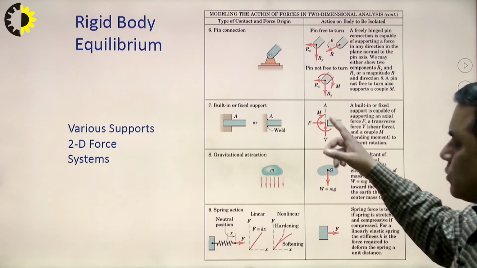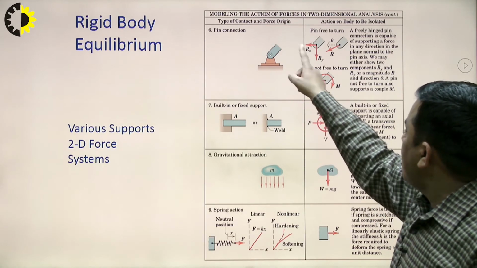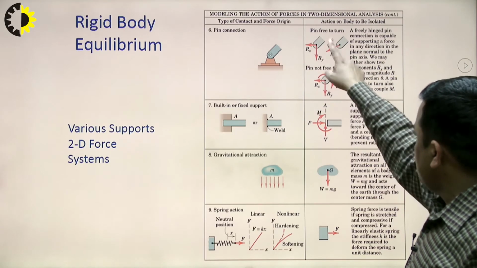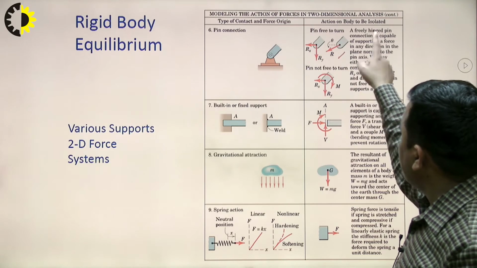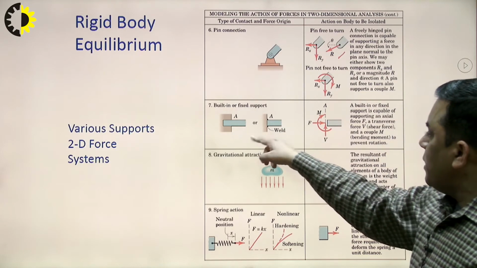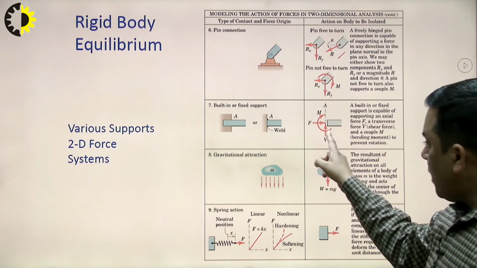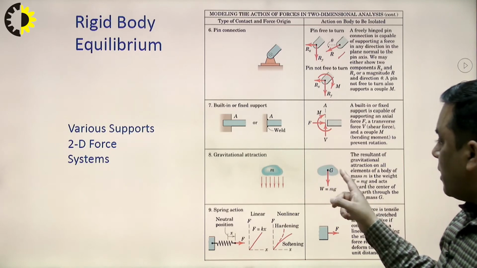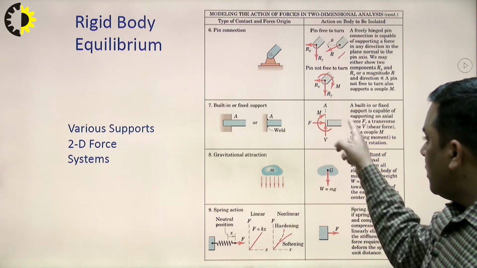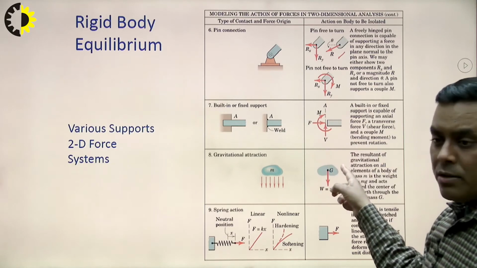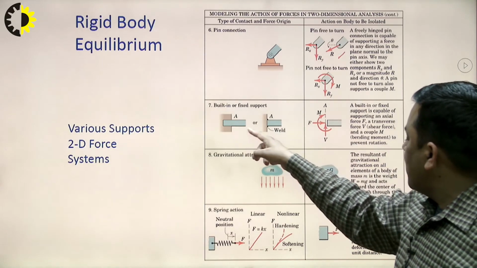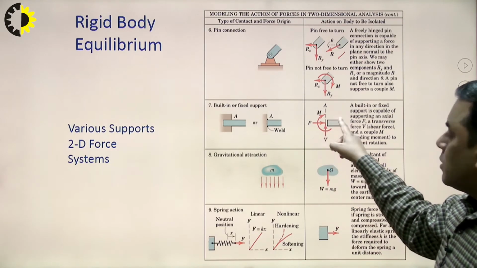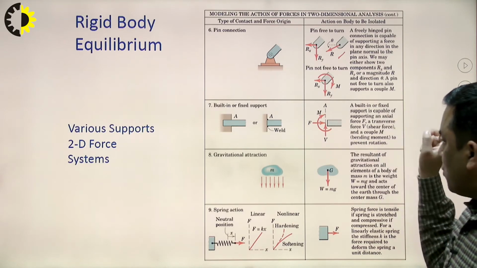If the pin is there, already told. If a pin joint is there, then the motion is constrained in two directions, so two reactions will be there and this R is the resultant of that. Built-in or fixed support is there. I am representing in all the manners: the roller, pin and fixed, as these are generally represented diagrammatically in problems. In the built-in or fixed support or welding, the motion is constrained in this manner: horizontal, vertical and the reactive moment.